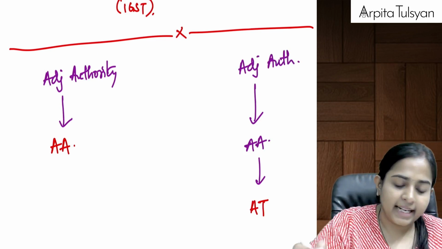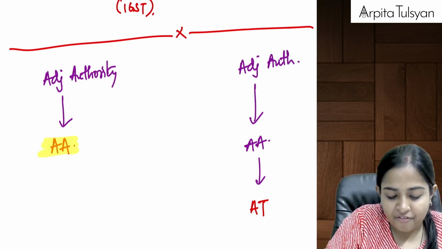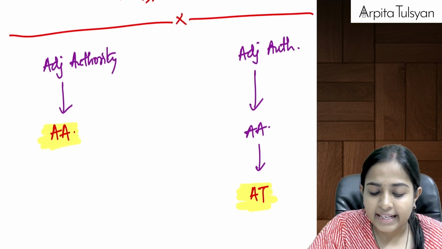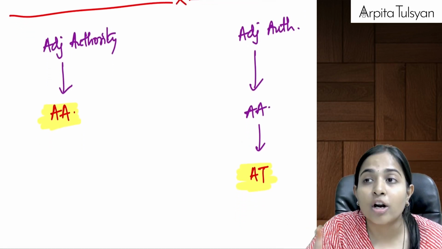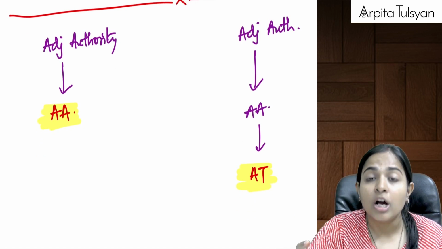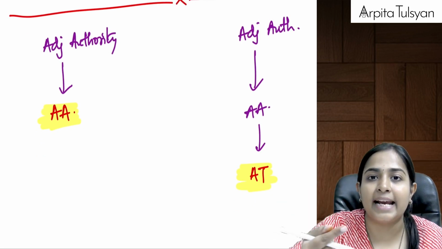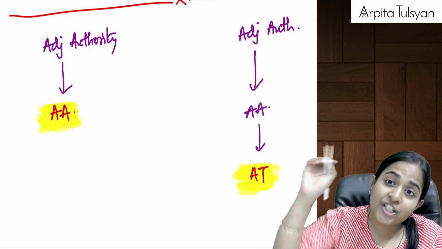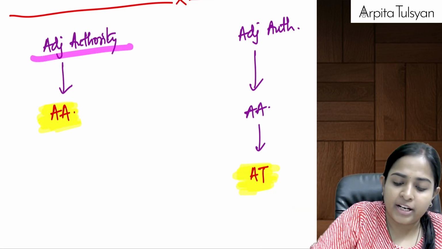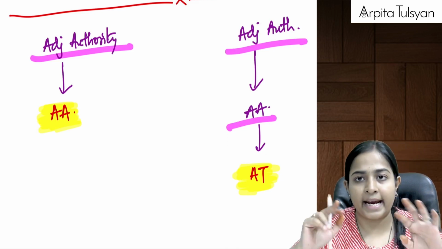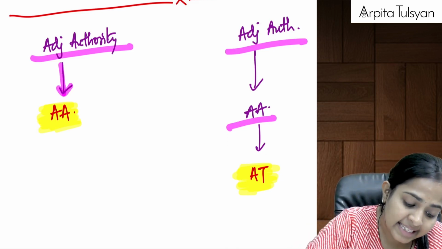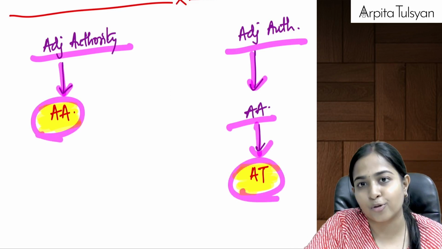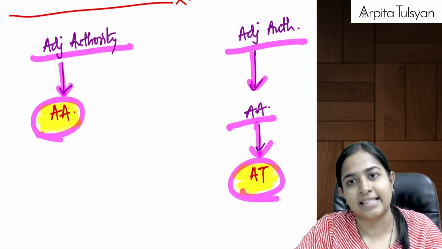Okay, now what are they telling us here is whenever you are going and filing the appeal before AA or AT, as the case may be, then in that case you are normally by default not allowed to produce any additional evidence. Okay, means whatever evidence was originally presented before adjudicating authority or before the AA, as the case may be, only that same evidence can be produced now before the appeals also. Okay, don't submit any new evidence now.